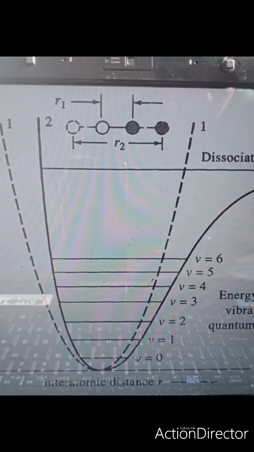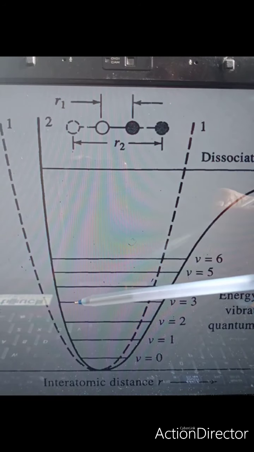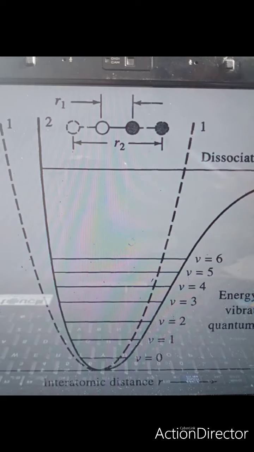In my previous video, I discussed a diatomic molecule behaving as a simple harmonic oscillator during vibrations. But there are certain limitations to treating a diatomic molecule as a simple harmonic oscillator. It fails to explain the higher vibrational states. So that requires correction, because experimentally, if you see the vibrational energy levels, the spacing goes on decreasing, but in the harmonic oscillator they are always represented by equal spacing.